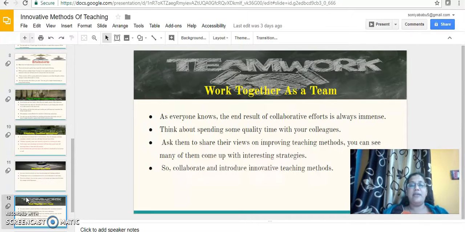And the next one is work together as a team. Teamwork is very, very important. As everyone knows, the result of collaboration is always immense. Think about spending some quality time with your colleagues. Ask them to share their views on improving teaching methods. You can see many of them coming up with interesting strategies. So collaborate and introduce innovative teaching methods.